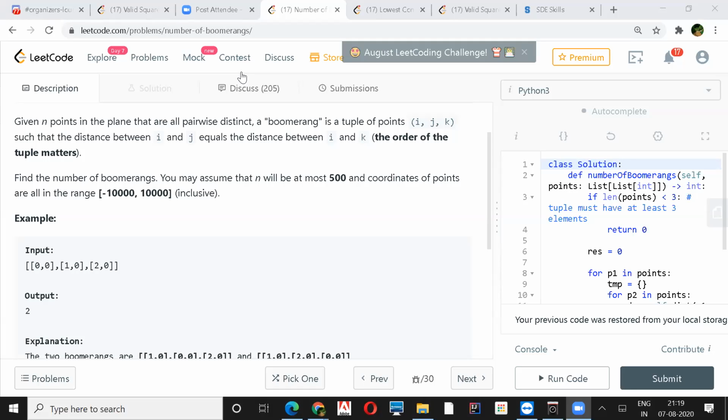So what is the other way to do it? An optimal way? For a particular point, you can keep track of the distances. For example, if I start from this 1,0 point and the next point is 0,0, the distance would be 1, right?